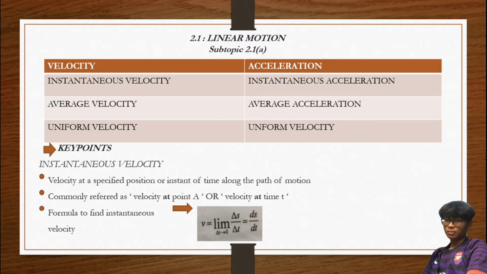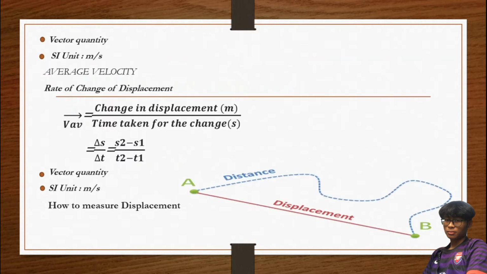Means dekat sini velocity dia fokus pada satu point. Kalau ni dia velocity at point A or velocity at time t. So maksudnya the focus at time t. So kita tahu formula that we can use to find instantaneous velocity is velocity equal to limit delta s over delta t, as delta t approaches 0. So instantaneous velocity ni is a vector quantity, and the SI unit that we use for instantaneous velocity is meter per second.